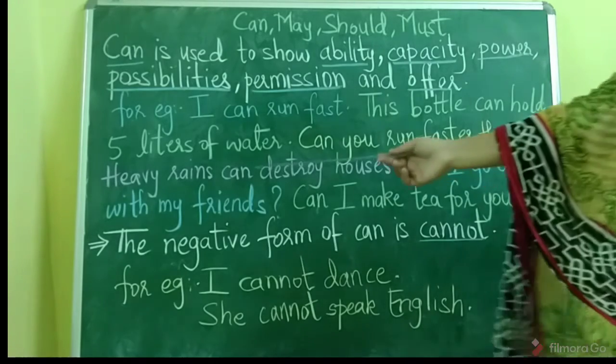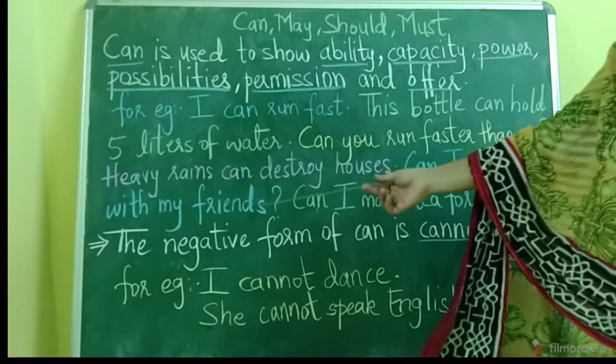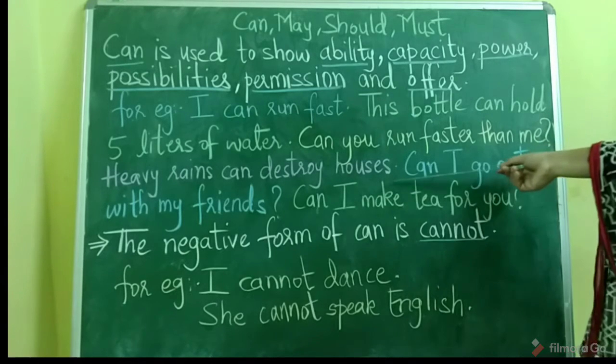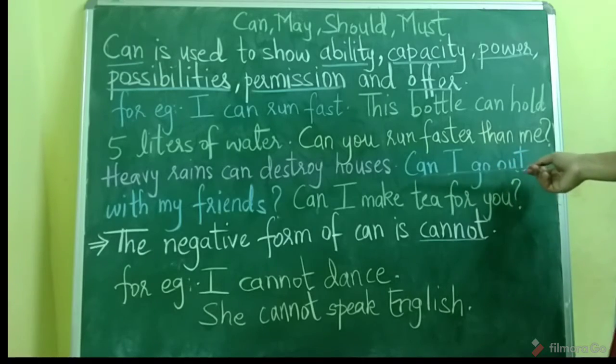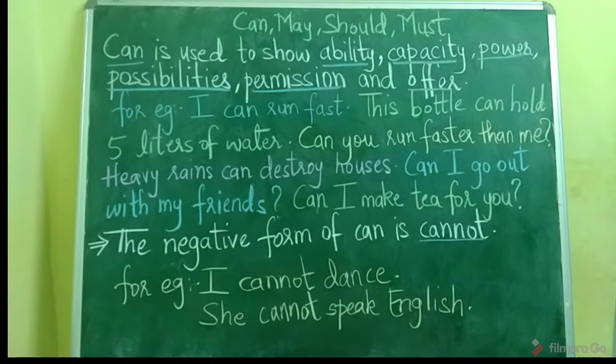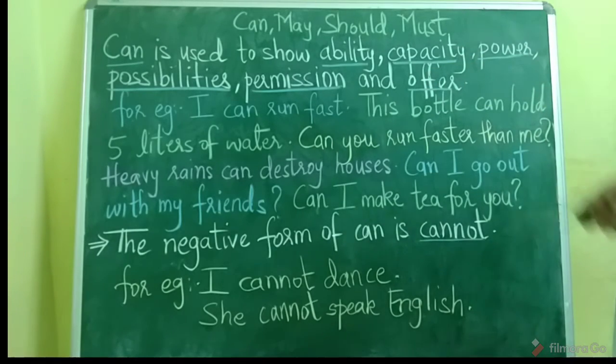Can I go out with my friends? I am asking for permission. Can I go out with my friends? So your father or your mother you are asking to, they may accept or they may refuse, but you are asking for permission. How you are asking for permission? You are using can to ask for permission. Can I go out with my friends? And what will your father reply to you? Yes, you can go out with your friends. So to ask for permission, can is used, and to give permission also can is used, okay.